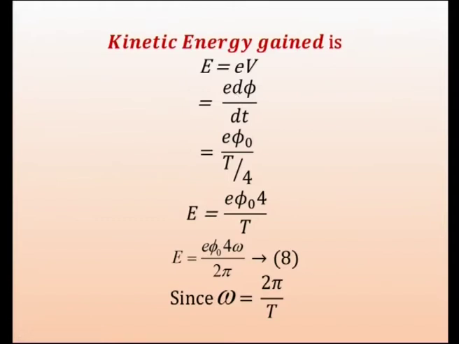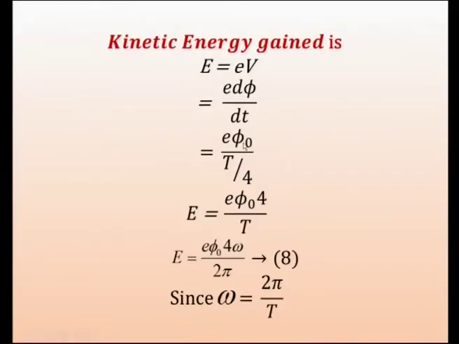In the first quarter it changes from 0 to phi 0. Therefore, we write e into phi 0. And in the first quarter, what is the change in time? Change in time is 0 to T by 4. So, we are writing this dt as T by 4, and then by rewriting we get e phi 0 into 4 by T. So, this d phi by dt is from Faraday's law, and you understand why we write d phi as phi 0, because in the first quarter the flux changes from 0 to phi 0, that is the change in flux.